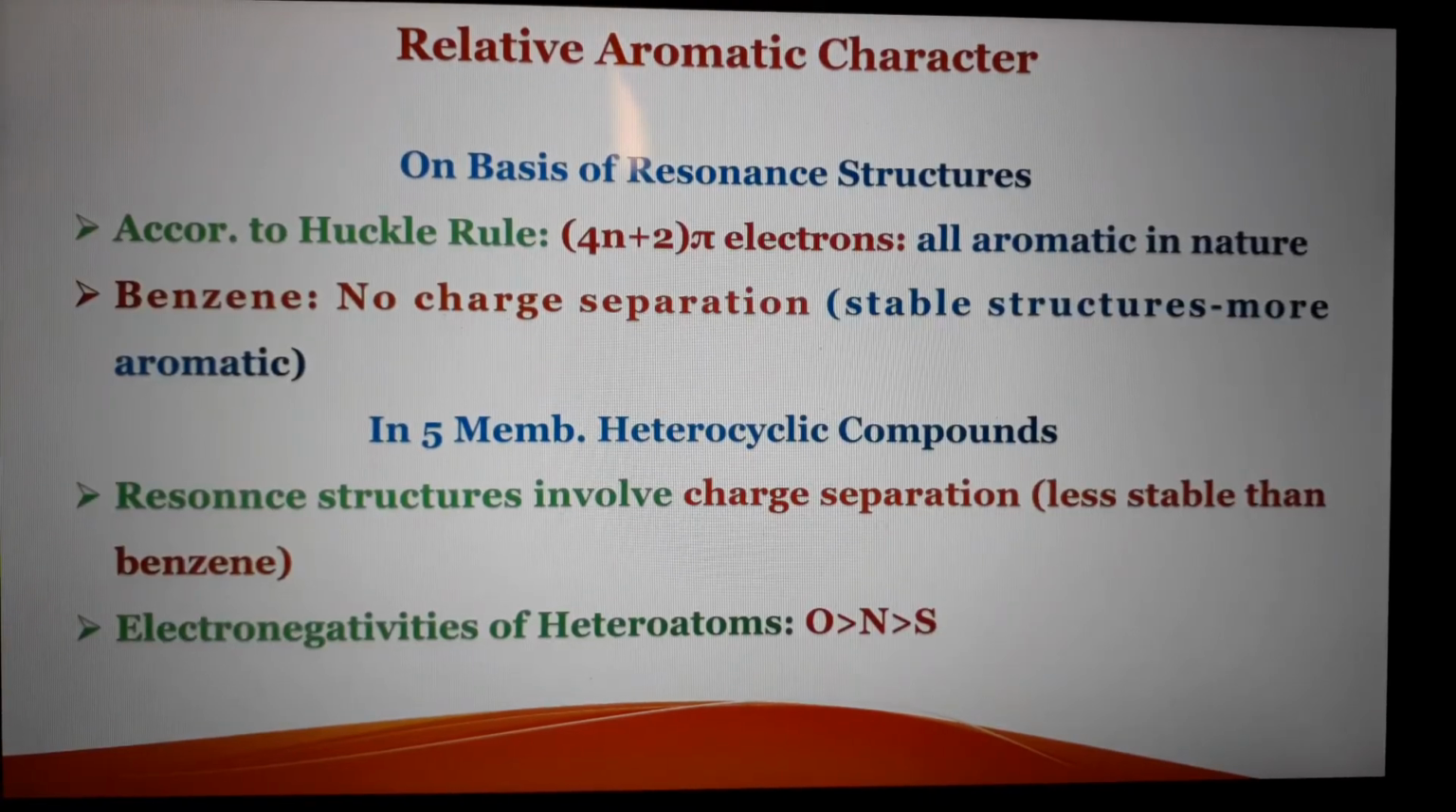The next question, a very important question, is the relative aromatic character of these 5-membered heterocyclic compounds and also its comparison with the aromatic character of benzene. On the basis of resonance structures of pyrrole, furan and thiophene, we can compare it with benzene.